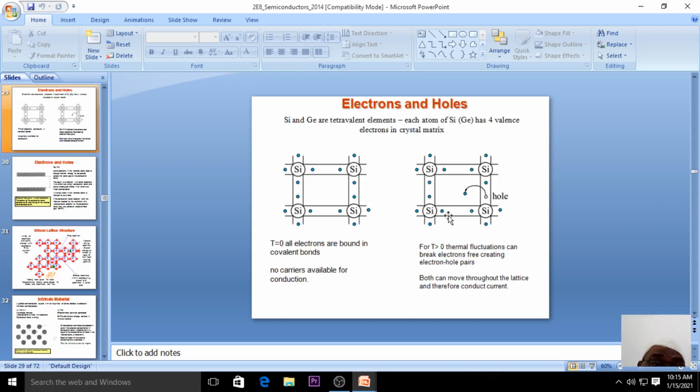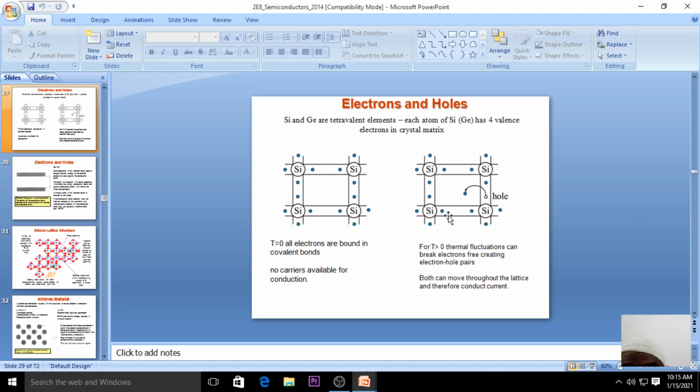Now we just discussed the intrinsic and extrinsic semiconductor. Here we discuss electrons and holes, right? When I say semiconducting material, it has two types of charge carriers. In a metal, we have only one charge carrier, that is electrons. When you go for a semi-metal or semiconductor, you have two charge carriers, that are electrons and holes.